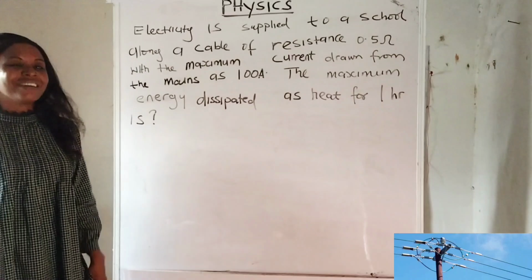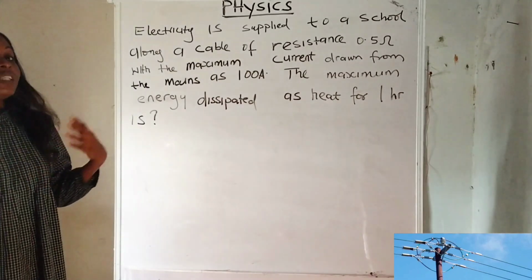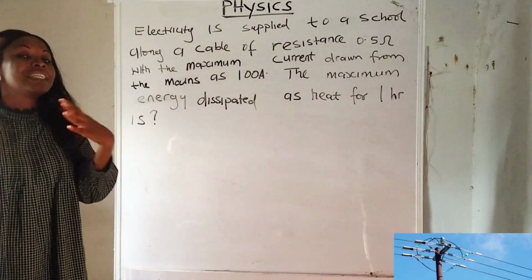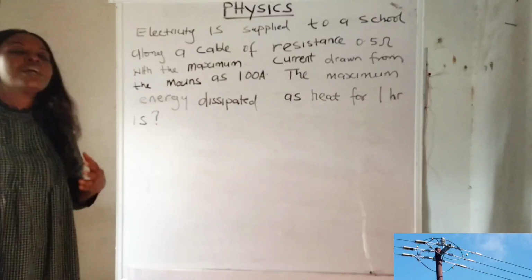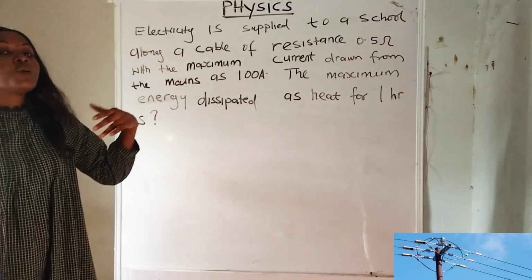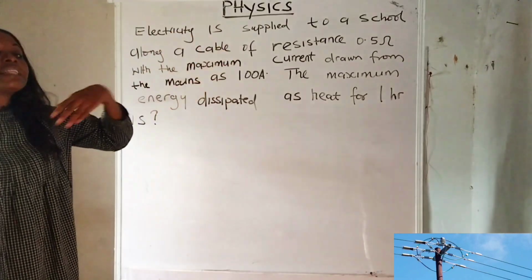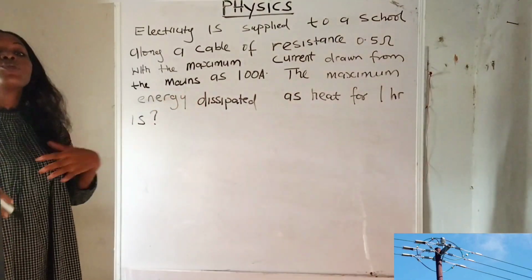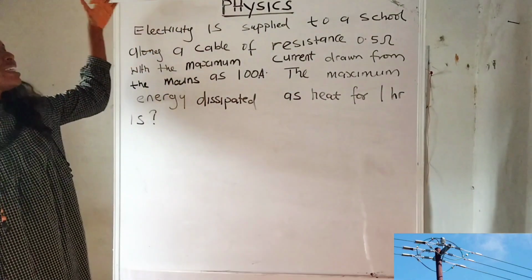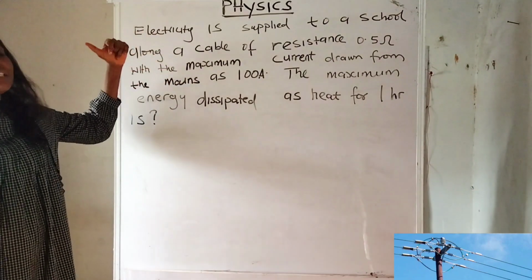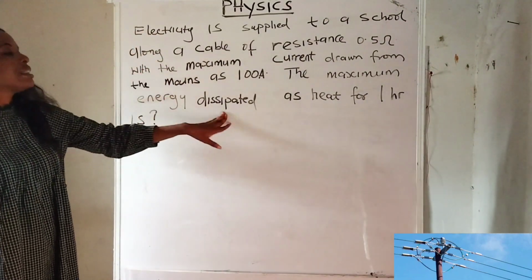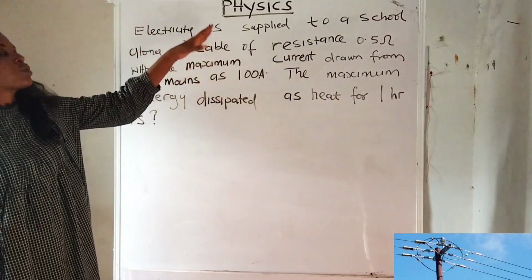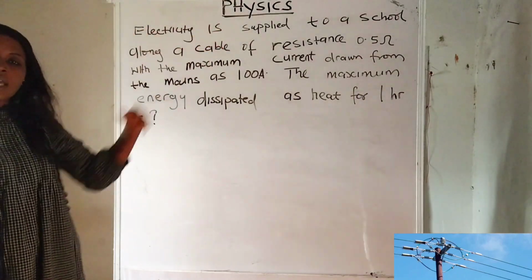during the course of supplying this electricity to this school? As I've just told us, during the course of supply of electricity, some of this electric energy being transmitted is wasted along the cable. Yes, they waste on the cable of the supply and they go out as heat, as dissipated energy. We call them wasted energy. So this question is asking us, what is the maximum energy that is wasted during the course of supplying electricity to this school? Let's solve it.